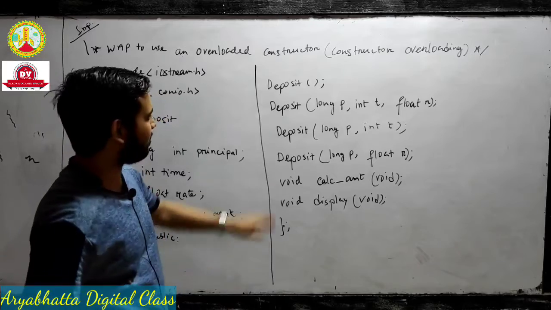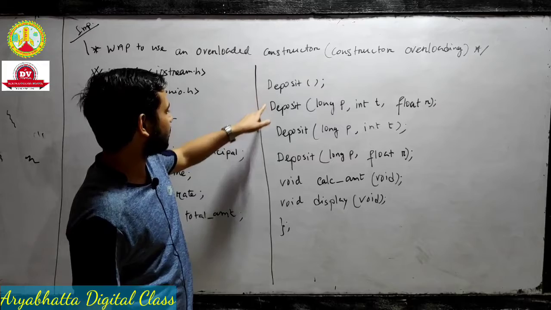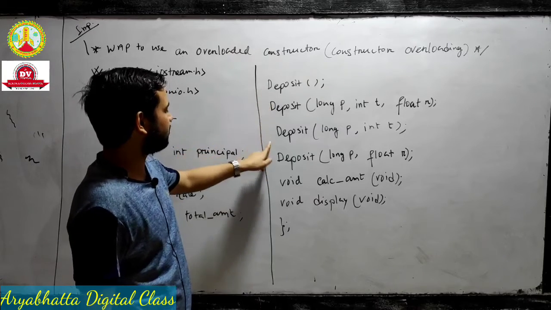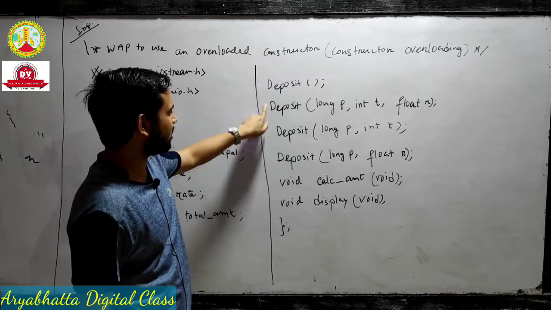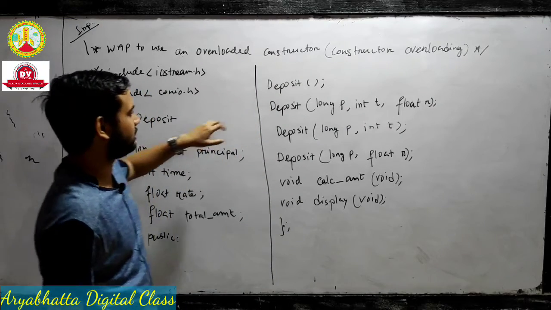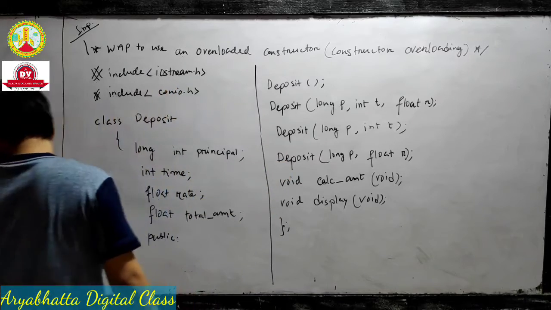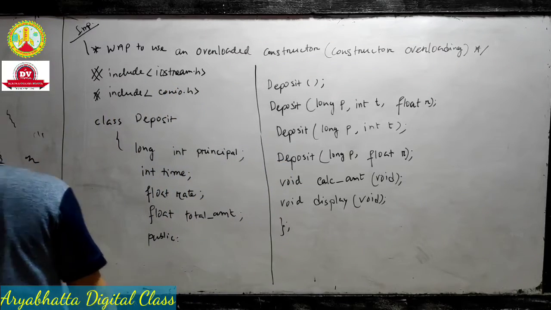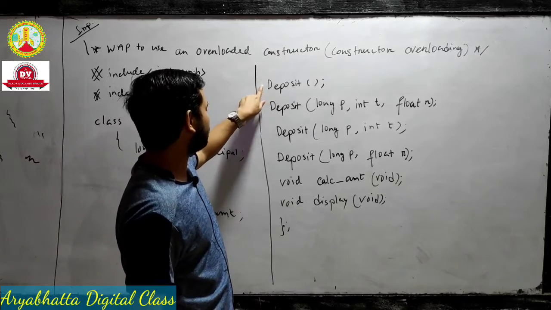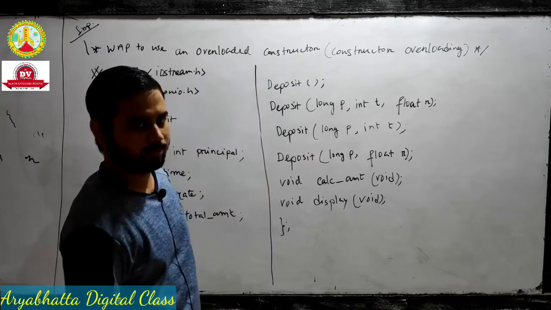Now the main concept is coming here. We take four member functions: deposit, deposit, deposit, deposit. The four member function names are the same as the class name, which means these four are constructors. We use four constructors and they have different parameters.